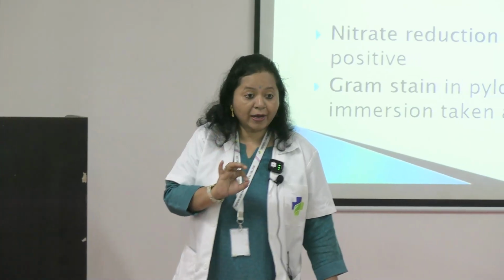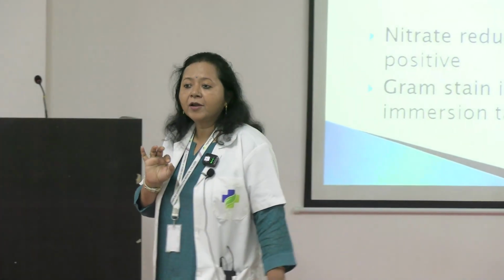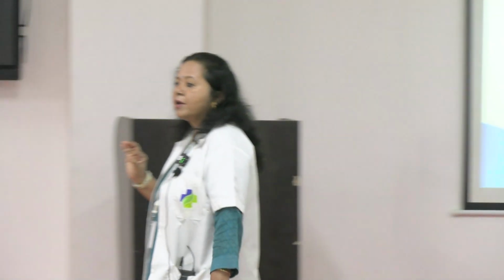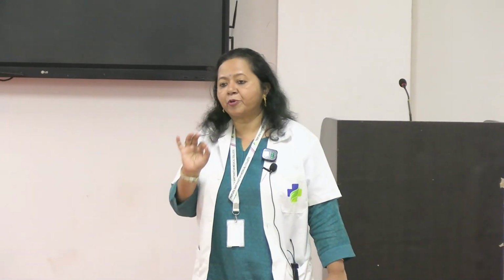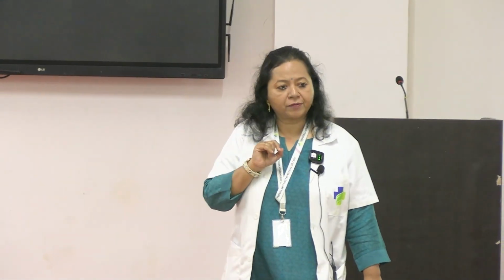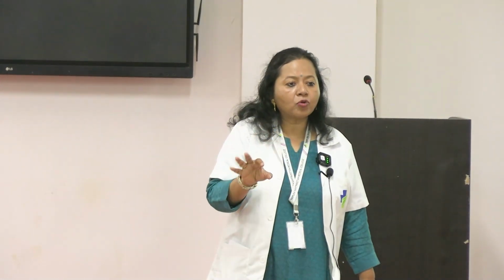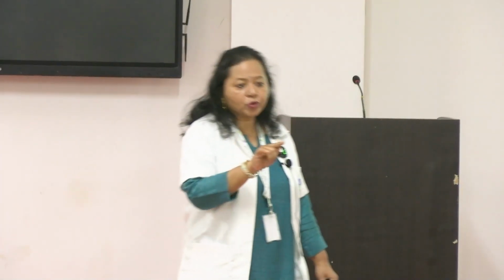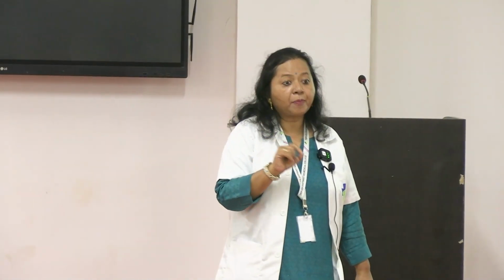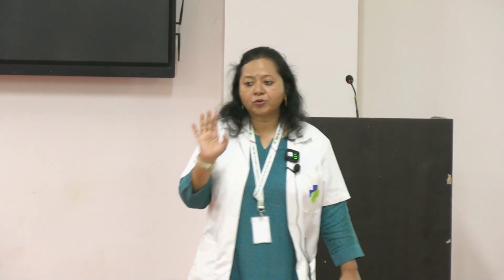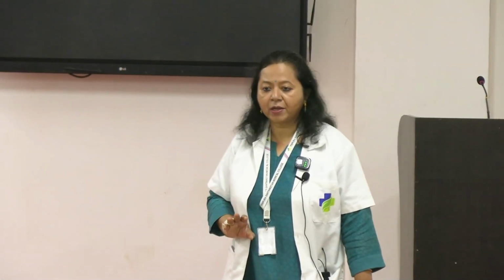Nitrite is a very important finding. If the urine has E. coli, then there will be nitrite production, so nitrite will show positive. If there are more WBCs, which is usually the case in UTI, it will show WBC positive. Those are the positive findings. Next what do you do? This dipstick is done. Next you will go for microscopy.